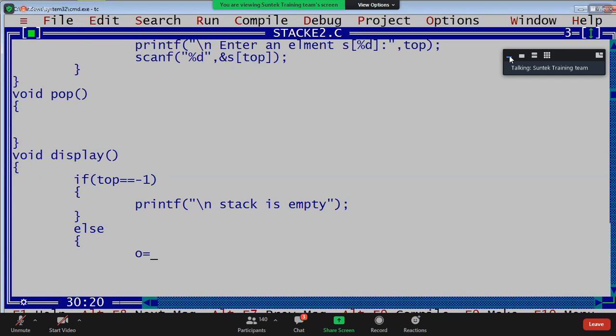To print the stack elements, I write I equals to top, I greater than or equals to 0, I minus minus. Already we discussed this.